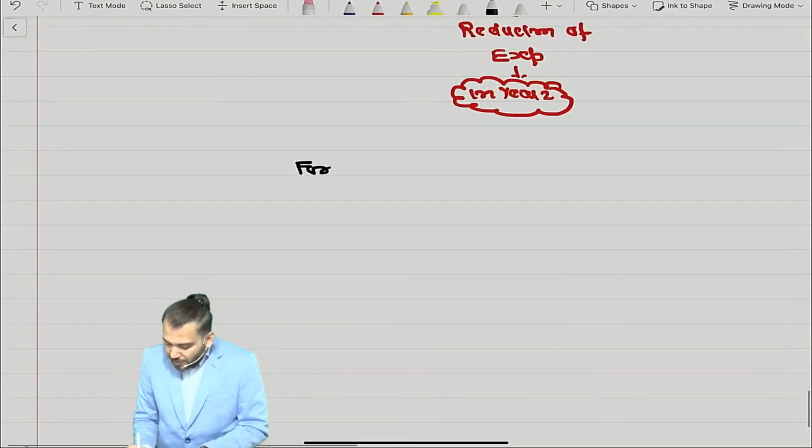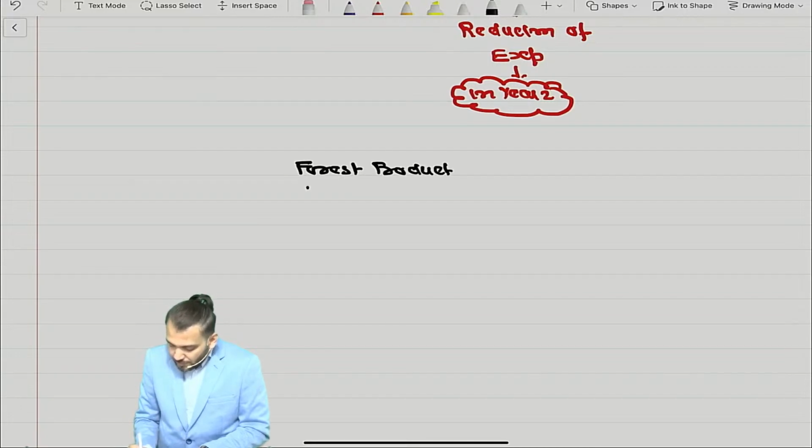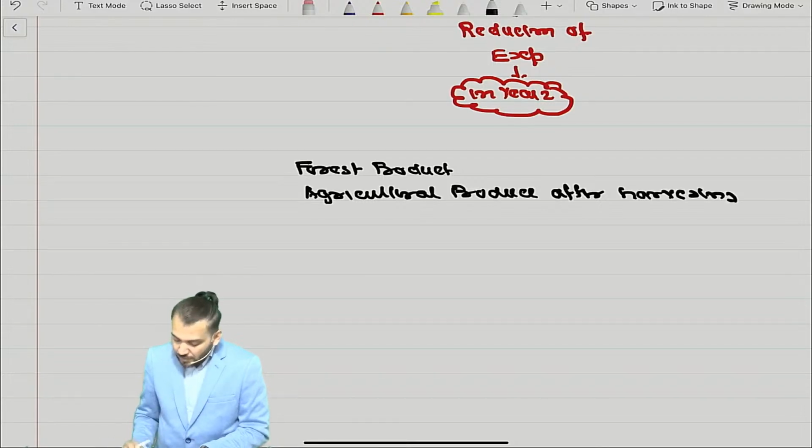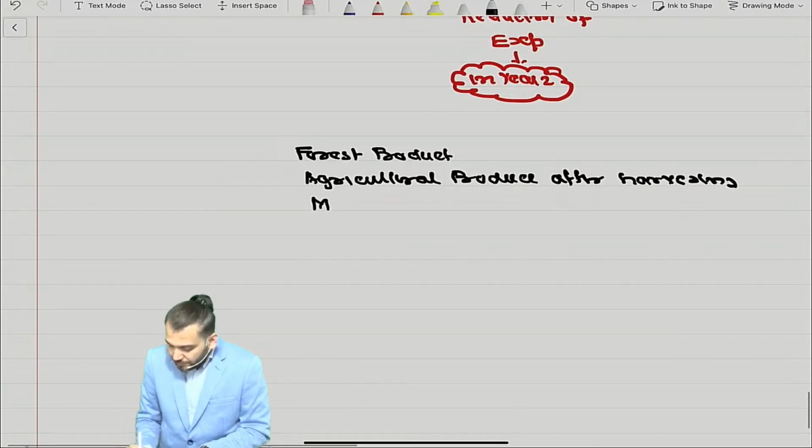Any forest product, or any agricultural produce after harvesting, or any mineral resource.